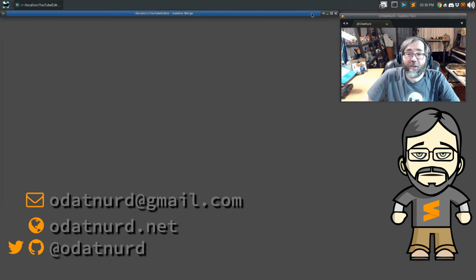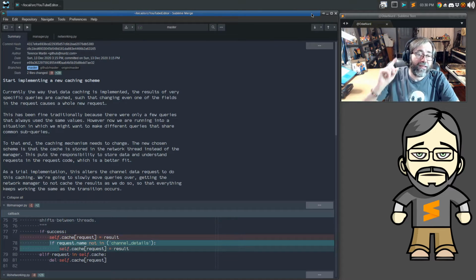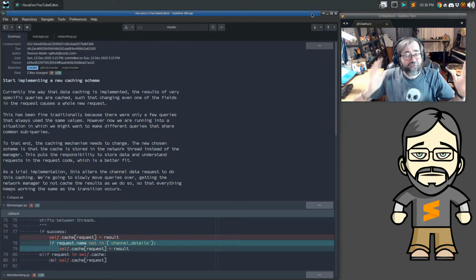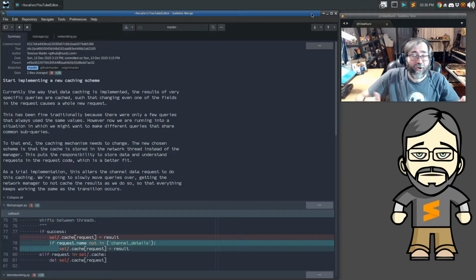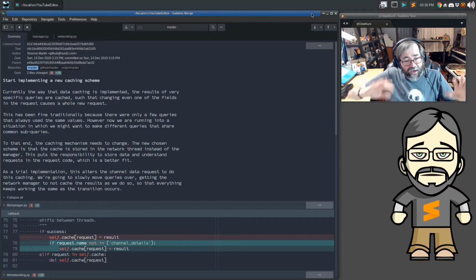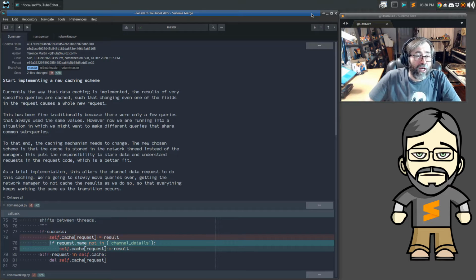And if we jump into the code, we can see that I made one and exactly one commit only. The reason for that is that I had an idea for how I wanted this to work, and as I dug in and started doing things, I realized that wasn't really going to work for what we were trying to do. So I thought about it a little bit more and ended up with this one change. I discarded the other code because it wasn't really tenable. Now, this does require a slight bit of explanation for how things used to work, so we'll do that for our update here today.